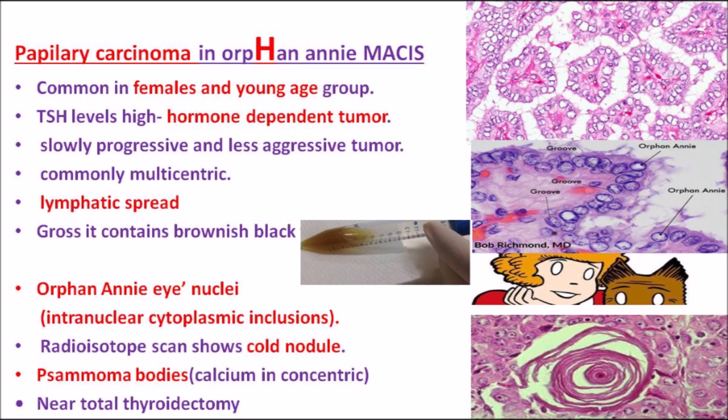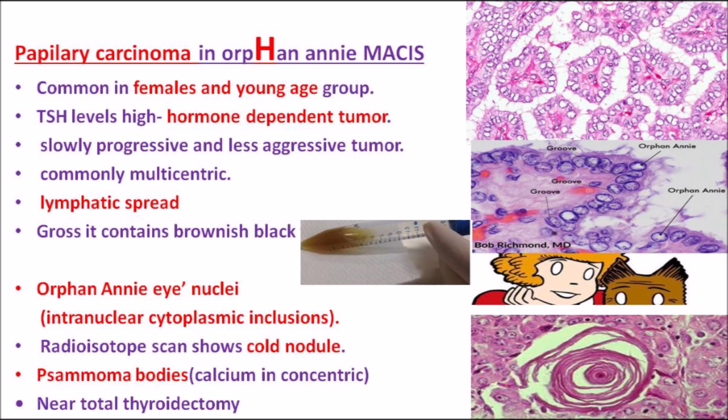Okay, not a serious demon. So the papillary carcinoma spreads through lymphatic spread, not through blood spread. There can be two types of metastasis, as you know, lymphatic spread as well as hematological spread. Lymphatic spread is the main route of metastasis in case of papillary carcinoma of thyroid.